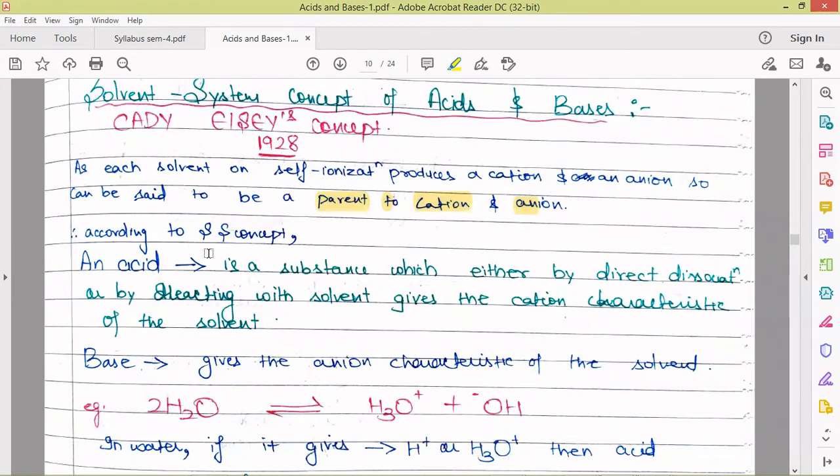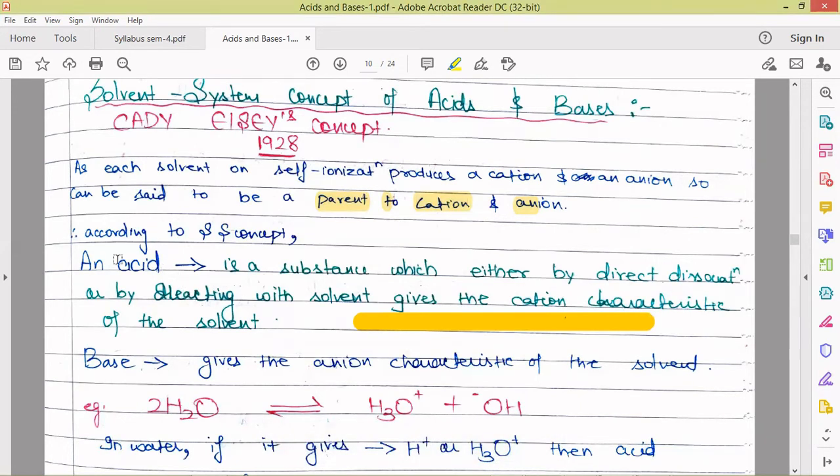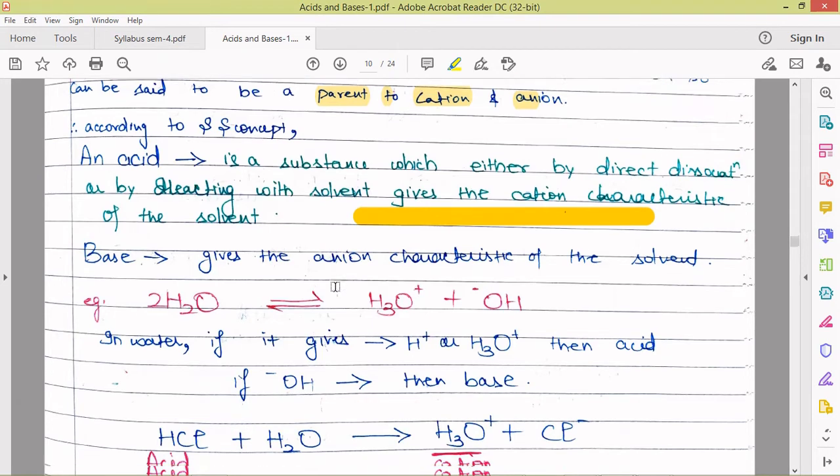So according to the solvent system concept, an acid is a substance which either by direct dissociation or by reacting with the solvent gives the cation characteristic of the solvent. So an acid is a substance which either by direct dissociation, if we are dissociating something, or by reacting with the solvent, gives the cation characteristic of the solvent, then it is going to be an acid in that particular solvent. And a base is the one which either by direct dissociation or by reacting with the solvent gives the anion characteristic of the solvent, then that is going to be a base.